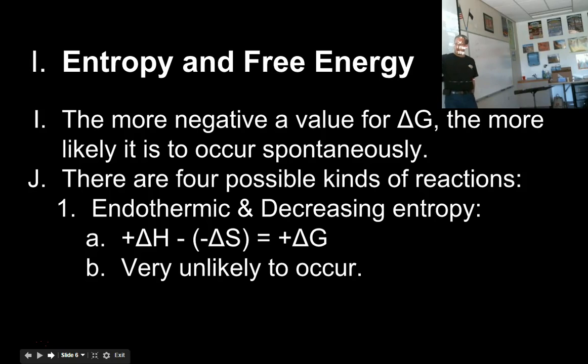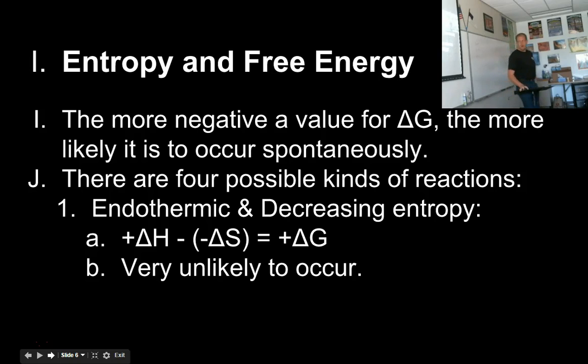And if you have a positive number and you subtract a negative number, then you're adding a positive number plus a positive is going to give you a positive answer. And these kind of chemical reactions are very unlikely to occur. If you mix two liquids together and they're going to crystallize, they're going to form a precipitate, a solid precipitate, that increases the orderliness of the universe in your beaker, right? And if that were to get colder too, that reaction will almost never happen on its own. You would have to do that reaction in some kind of crazy situation that gave it a whole bunch of energy to get it started, okay? So that's very unlikely to occur if you had a big positive G.